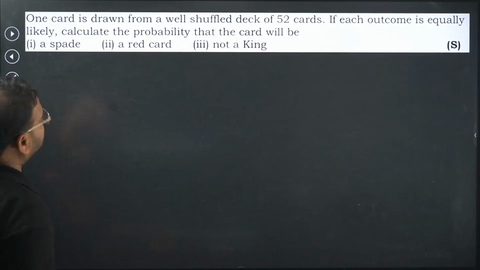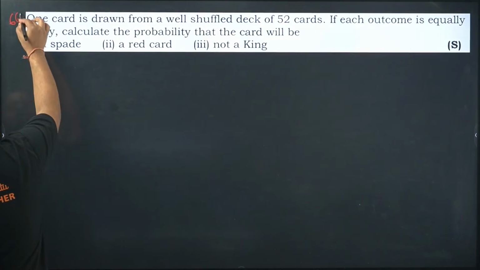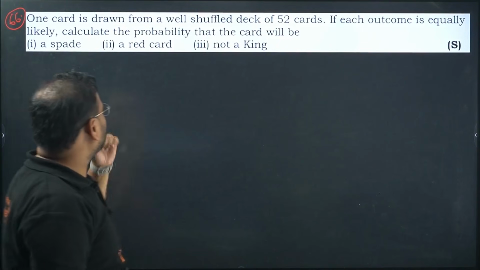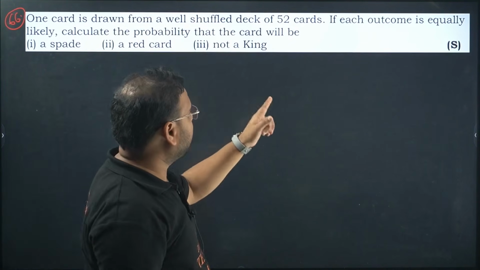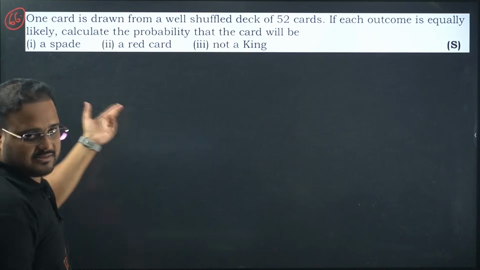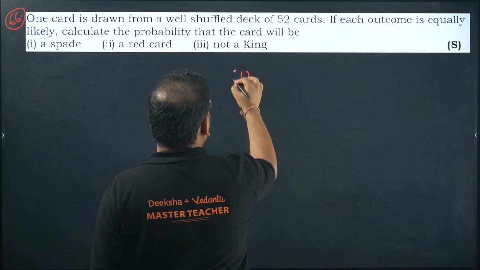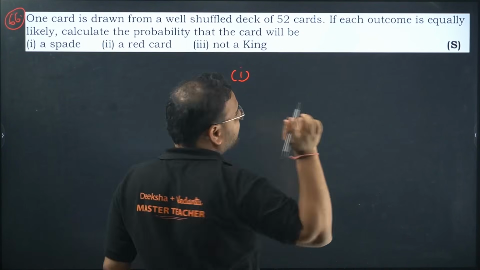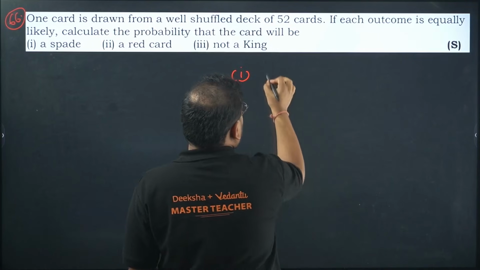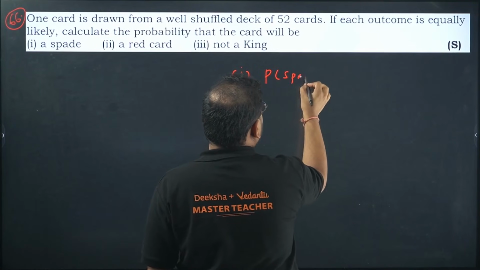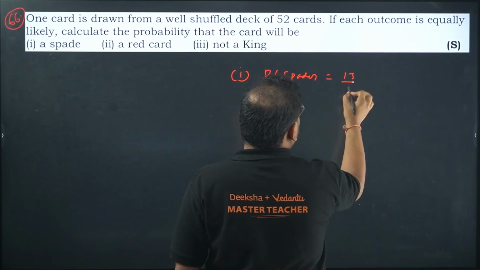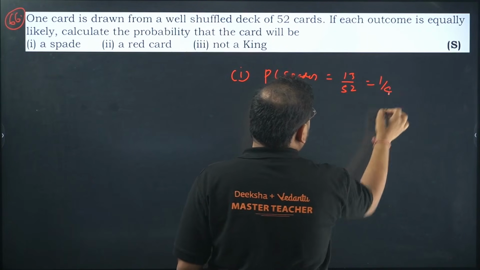Last question. One card is drawn from a well-shuffled deck of 52. If each outcome is equally likely, means unbiased, calculate the probability of the card to be first one, a spade. A spade is 13 in total. So getting a spade will be 13 by 52. So 1 by 4.